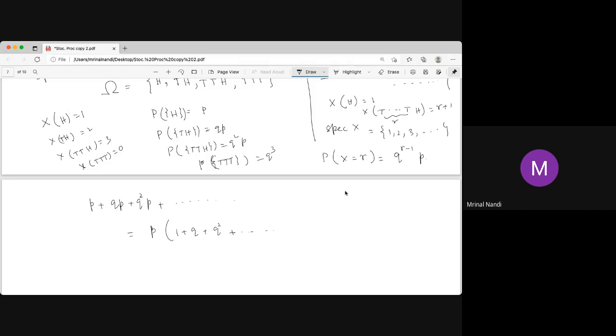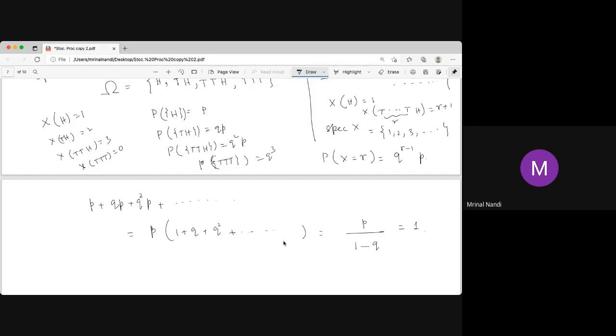The infinite GP is convergent, the sum exists. We know it is from minus 1 to 1, and q is greater than 0 and less than 1, so it is between minus 1 and 1. That means the sum is convergent, and we know it is 1 by 1 minus q, which is p. So p by p, which is 1. The sum of all the probabilities must be 1. We are checking it's 1.